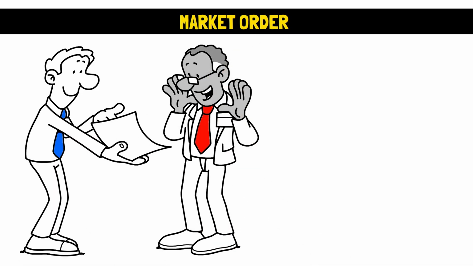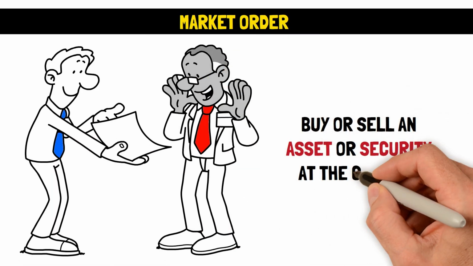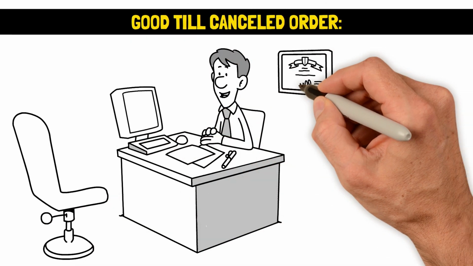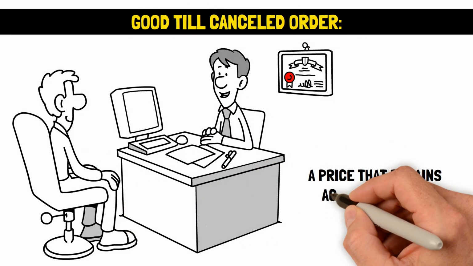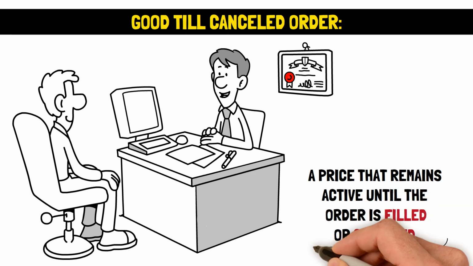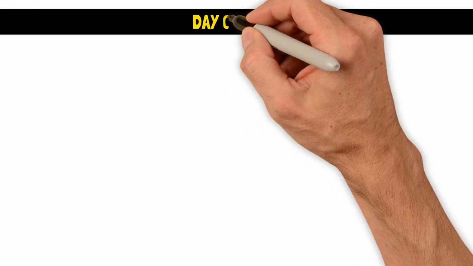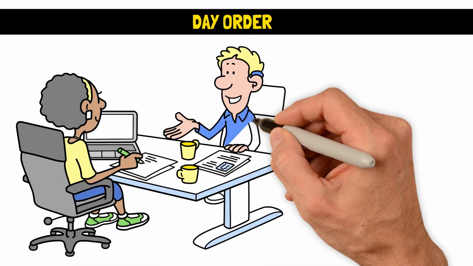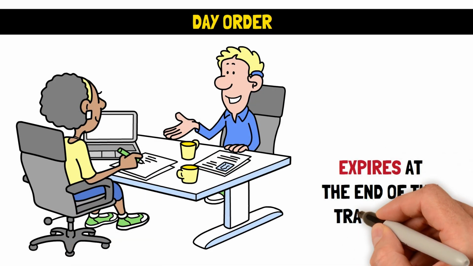Market order. This is an order given to a broker to buy or sell an asset or security at the current market price. Good till canceled order. GTC is an order given to a broker to sell or buy a security at a price that remains active until the order is filled or canceled. Day order. This is an order given to a broker to buy or sell a financial asset that expires at the end of the trading day.